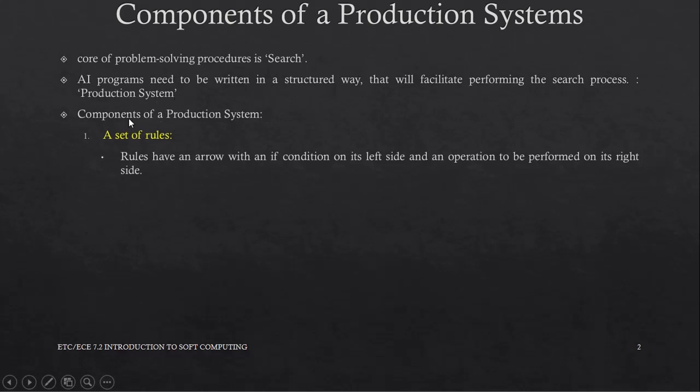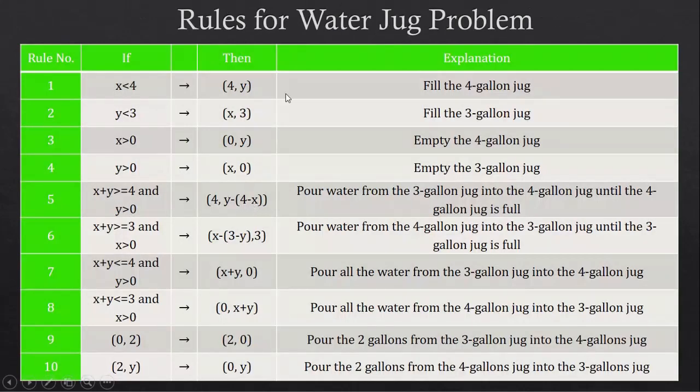A production system consists of, firstly, a set of rules. What are rules? Rules have an arrow with an if condition on its left side and an operation to be performed on its right side. For example, consider the water jug problem. These are the rules for the water jug problem. The first rule says that if x is less than 4, then (4, y) has to be performed, which means you have to fill the 4-gallon jug.